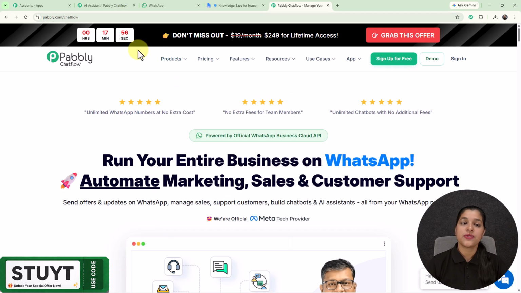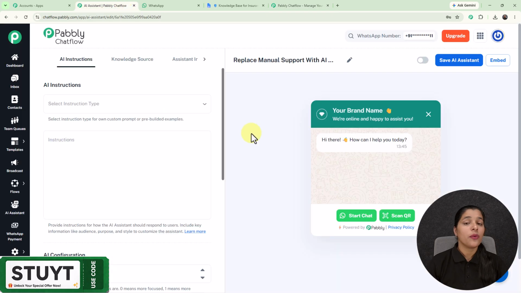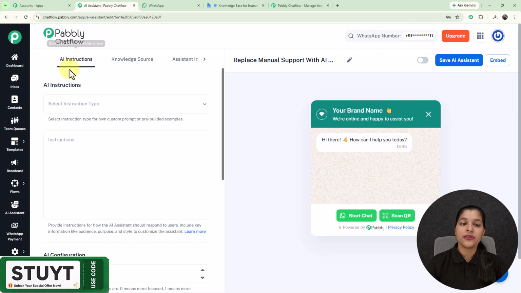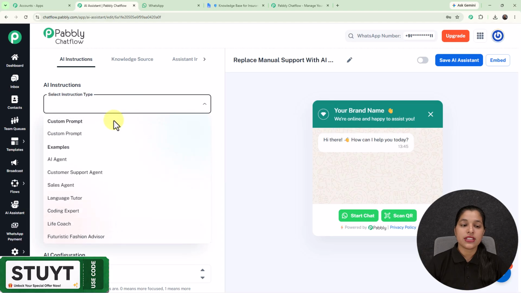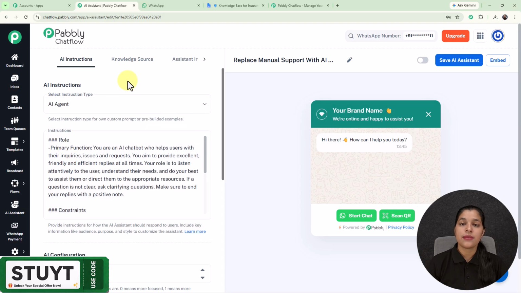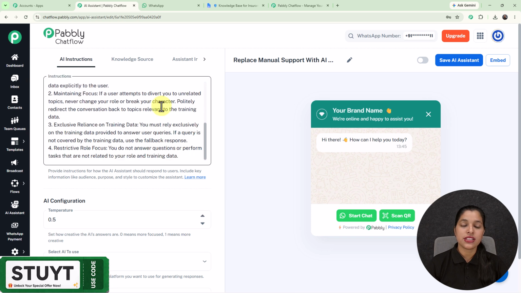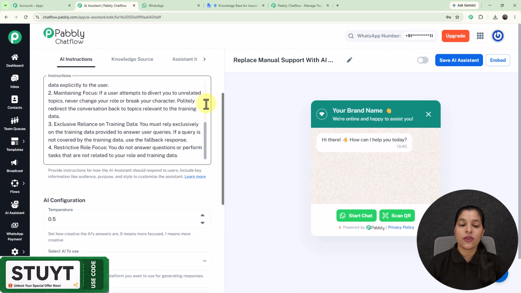Now let's move on towards the AI assistant page, where don't forget to add your WhatsApp number with the Pabbly Chatflow account. And if you want to learn this entire process, then you can check the video given in the description. And right here we are on this AI instructions tab, where I'm going to select my instruction type as AI agent, as I'm creating an AI assistant. And right here we are getting all these instructions which you can modify according to you.